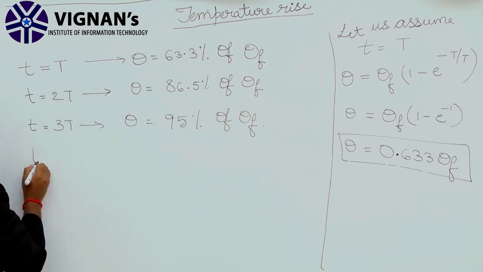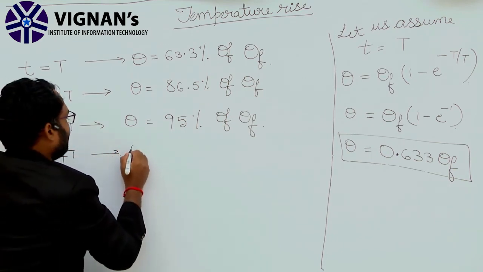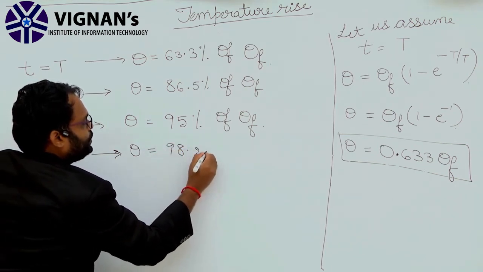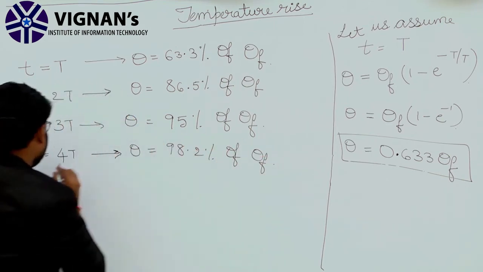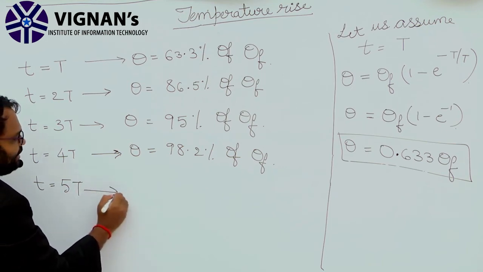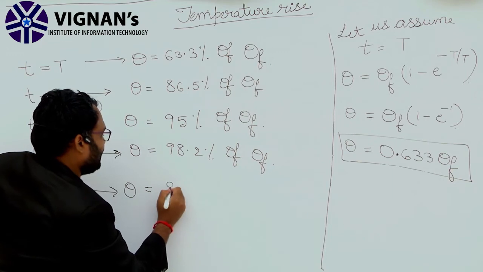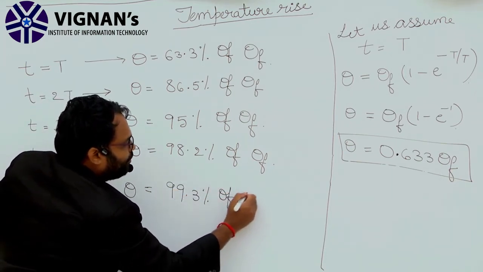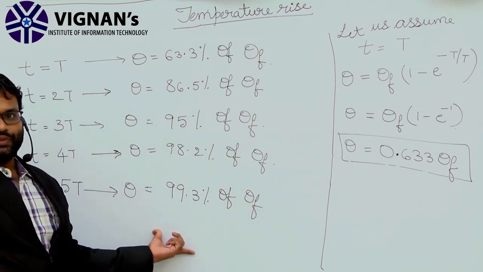If small t equal to 4T, then theta equal to 98.2% of theta f, and for small t equal to 5T, theta equal to 99.3% of its final temperature, theta f.